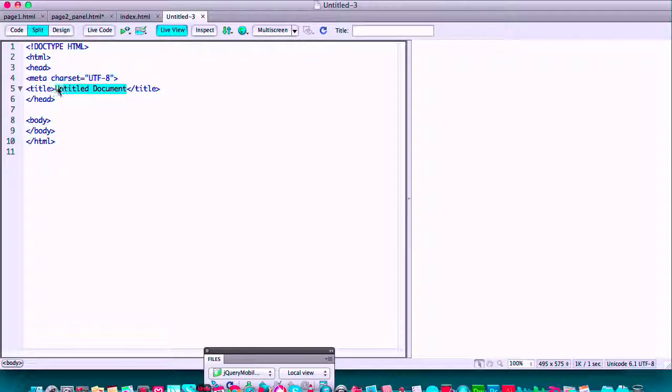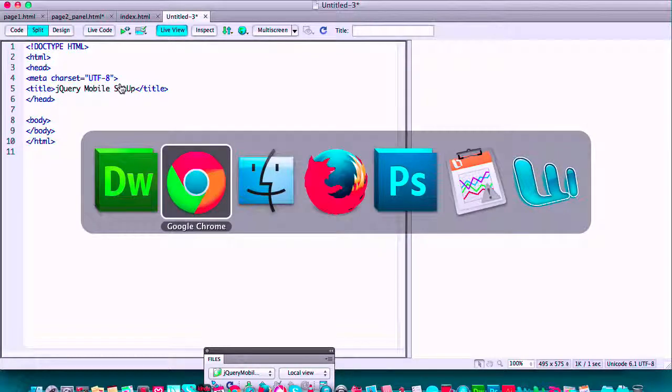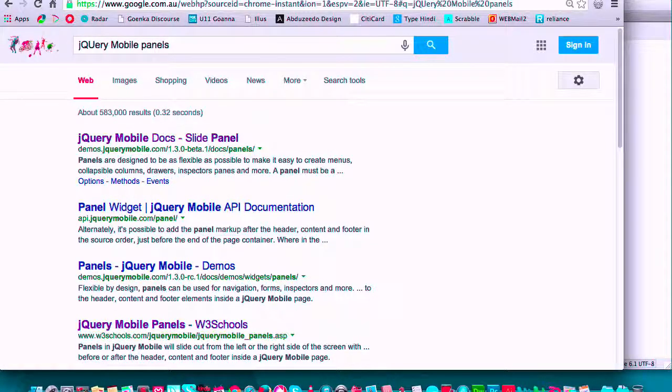And I'll just put here jQuery Mobile setup. That's the standard HTML5 code, right? Now, if you see